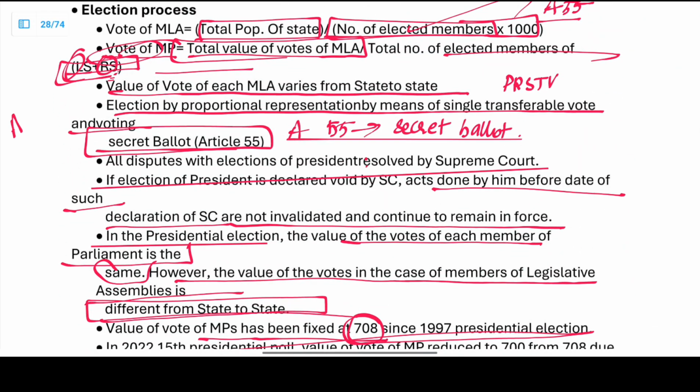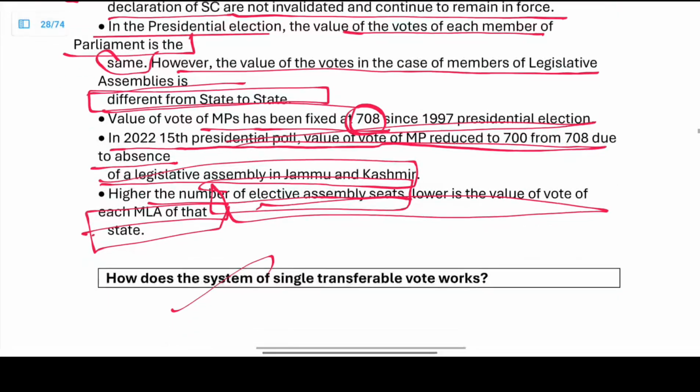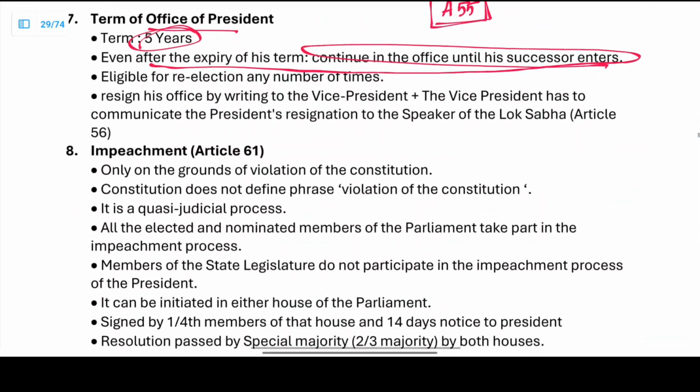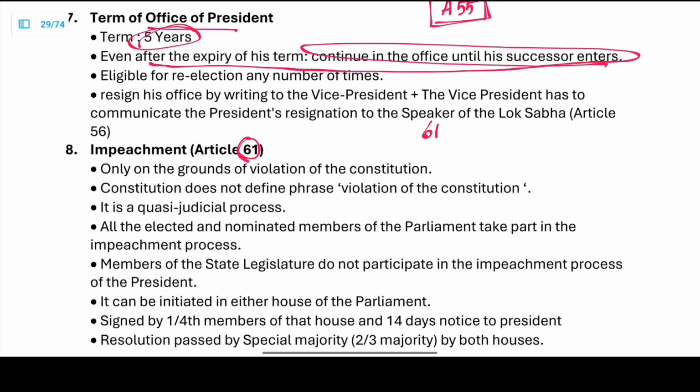So far we have seen Article 71 and Article 55. Impeachment is Article 61. Supreme Court is Article 71. 55 is secret ballot. So three articles: 61, 71 and 55.